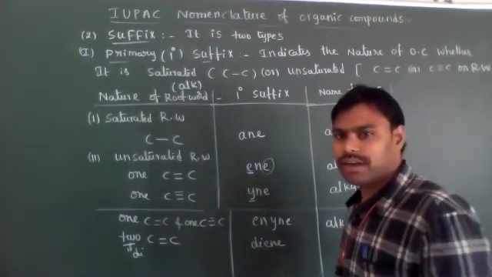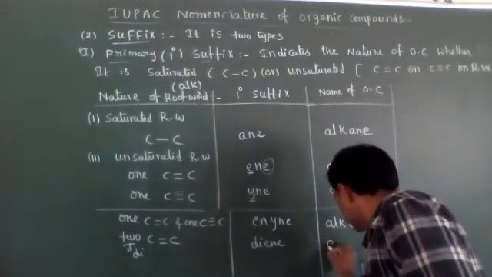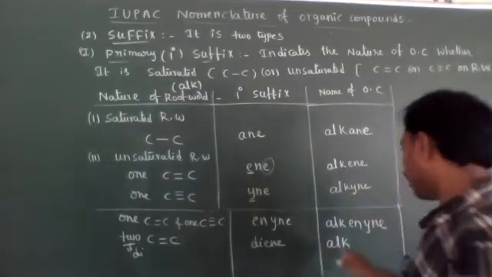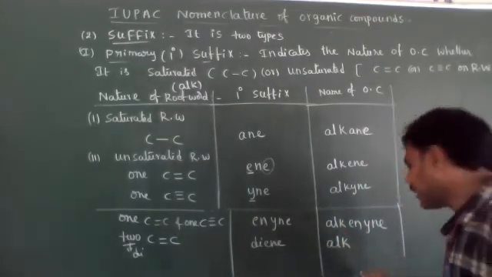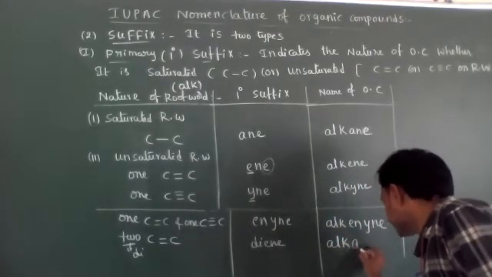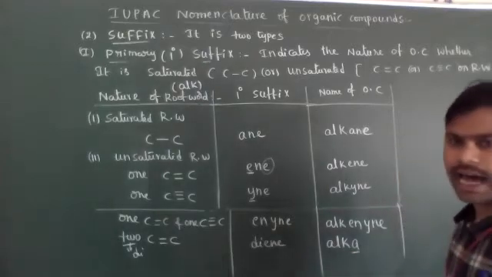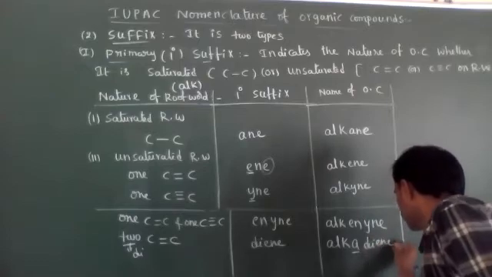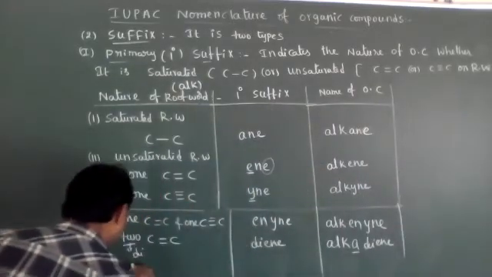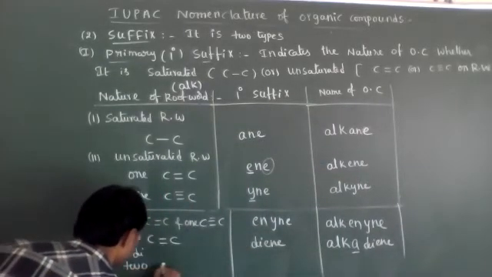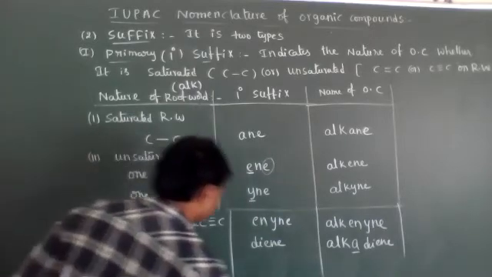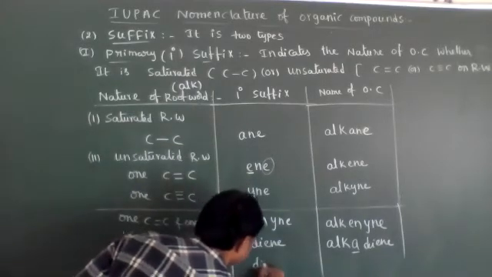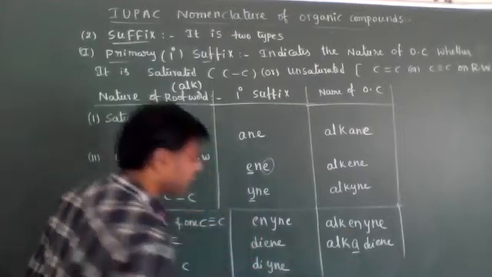Now the root word will change, not ALK, alka. One extra letter A comes, alkadiene. Or two triple bonds are present, then it is called diyne.